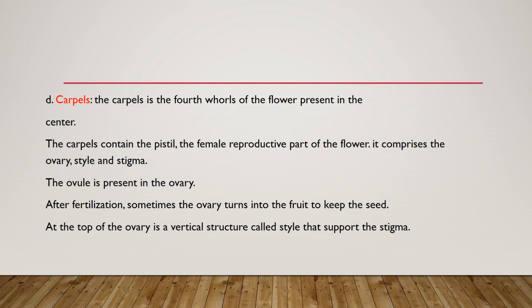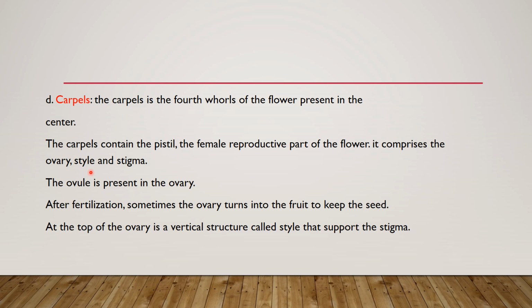Now we are going to study the first whorl of the flower, which is the carpel. The carpel is the first whorl of the flower. It is present in the center of the flower, and it is the female reproductive part. There can be one carpel or more than one carpel in some flowers.